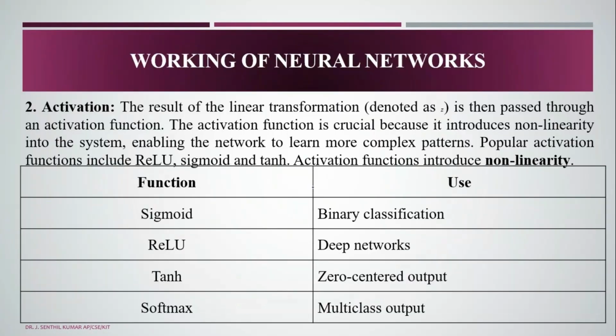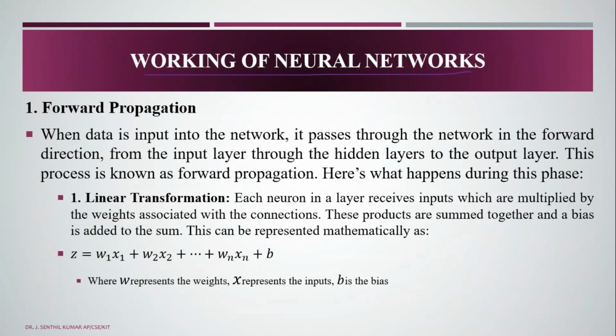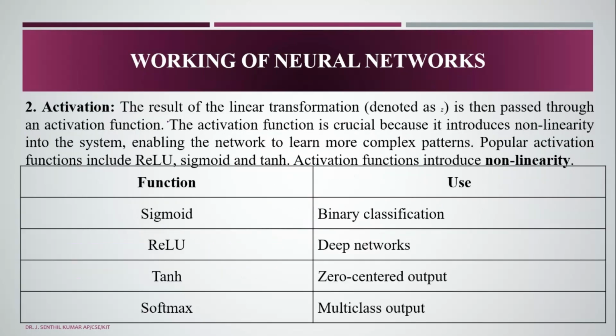And we have the linear transformation. Each neuron in the layer receives the inputs, which are then multiplied by the weights associated with them. So with the help of these equations, I am calculating the weight and bias, and we are producing the output z. Then the activation function: after getting the z values, they pass through the activation function.